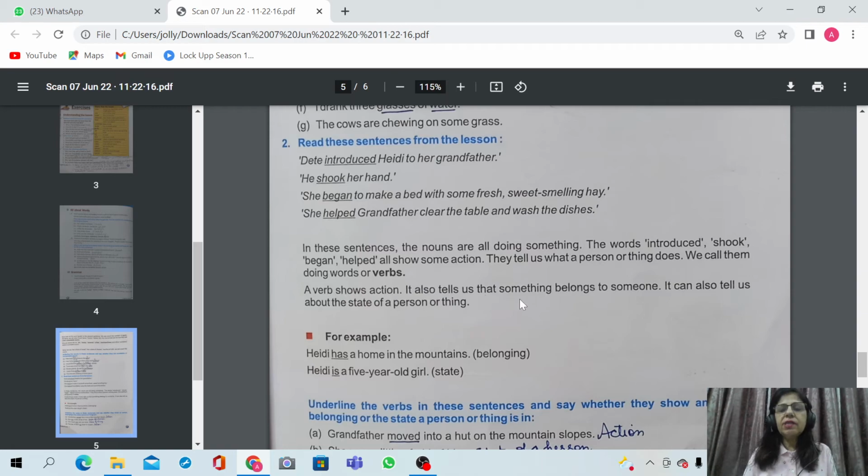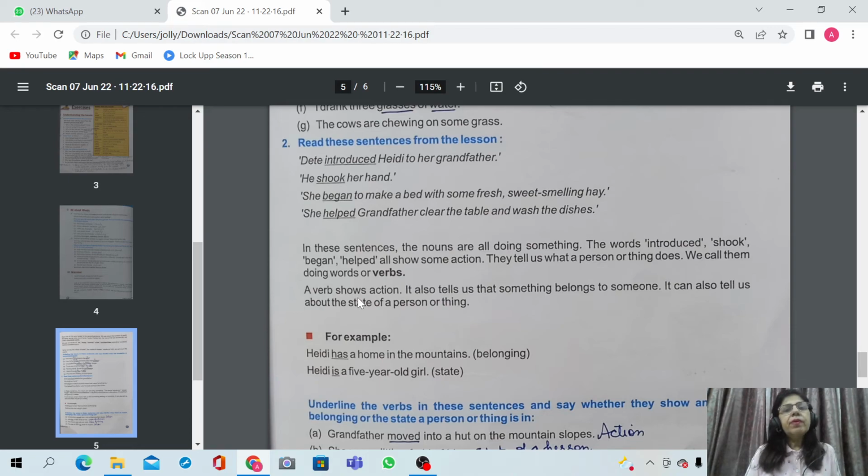It also tells us that something belongs to someone. It can also tell us about the state of a person or thing. In the lower classes, in class 1 and class 2, you were told the definition of a verb in very simple words, that action words or doing words are called verbs. So in the above sentences, he and she are doing something. Here in the first sentence, introduced, shook, began, helped are all doing words, action words. So that is why they are called verbs.